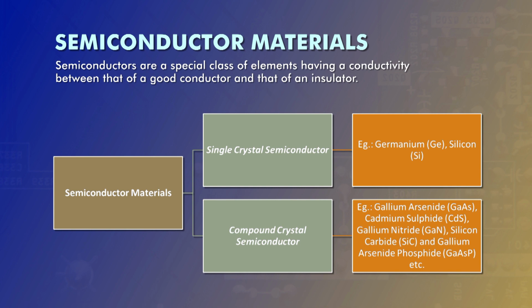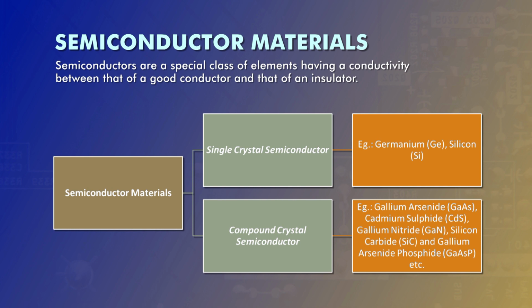Gallium arsenide is written as GaAs, cadmium sulfide as CdS, gallium nitride as GaN, silicon carbide as SiC, and gallium arsenide phosphide as GaAsP.